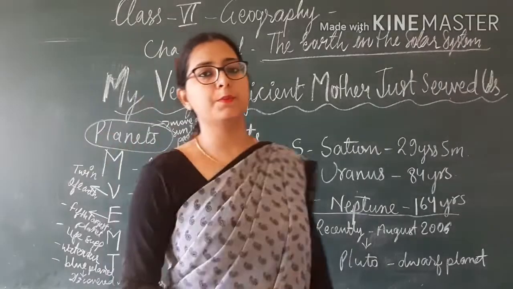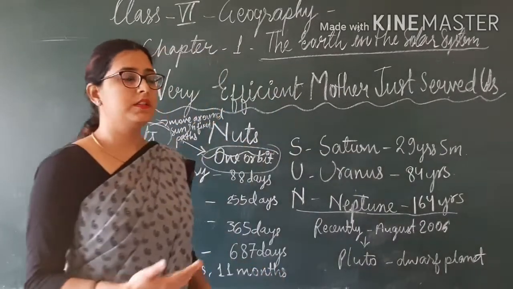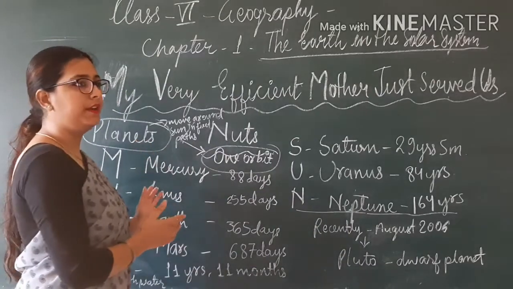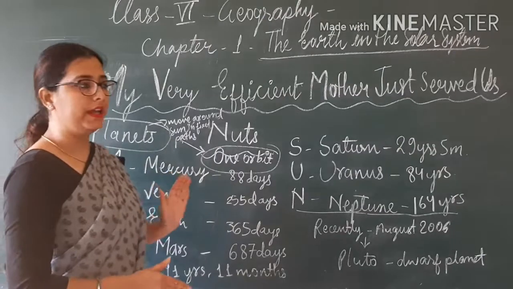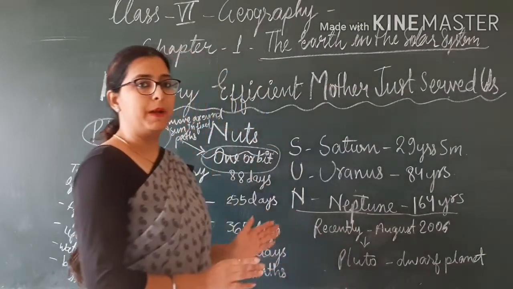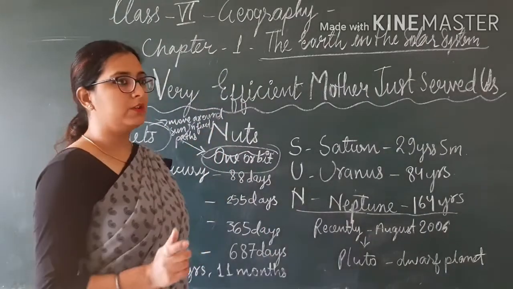Now students, I am going to tell you about planets in detail. I already told you about the planet. Now, there are 8 planets. To remember the names of the 8 planets, there is one trick. I am giving it to you.